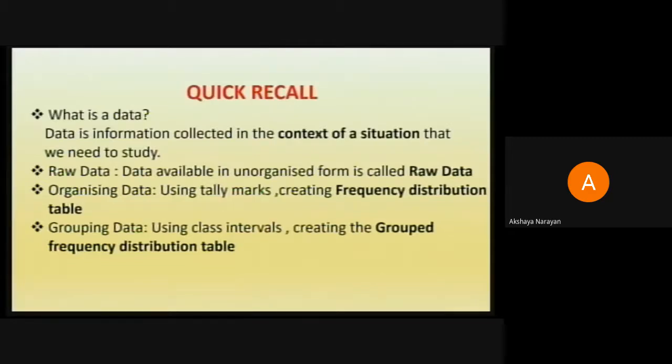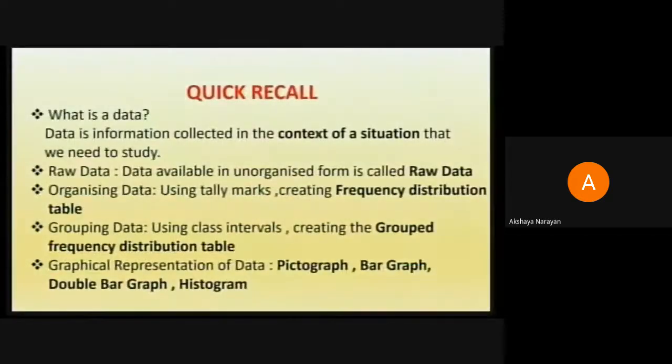In such a case, you cannot handle every entry of the data individually. So there we may have to group the data together as class intervals. In the last class you have seen how you could create the class intervals and put the entries inside those class intervals and hence leading us to the grouped frequency distribution table.